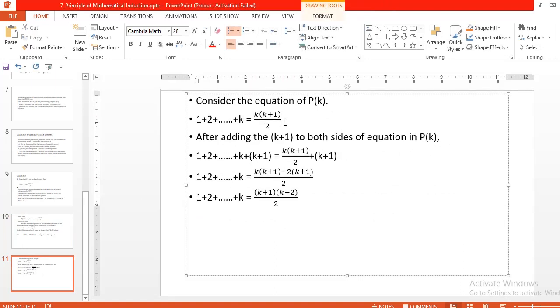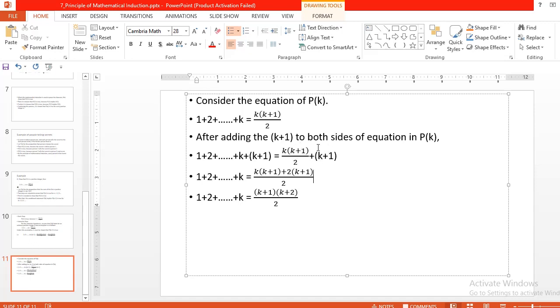Okay. So by using this assumption, add k plus 1 to both sides of the equation in P of k. In this equation put the k plus 1 value. After putting k plus 1, we get k plus 1 on the left side. Similarly, on the right side we will get k of k plus 1 divided by 2 plus k plus 1. Understood? Now the right part: 1 plus 2 plus up to k.